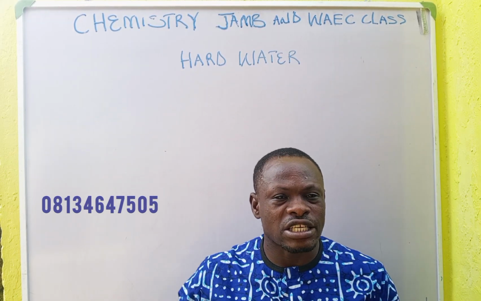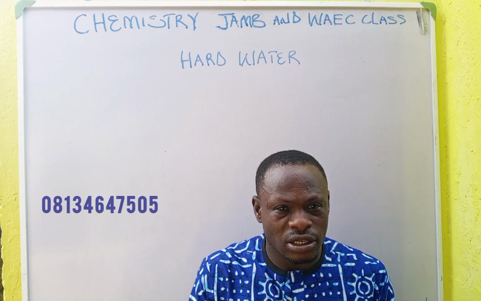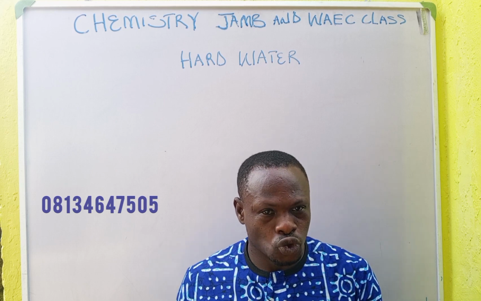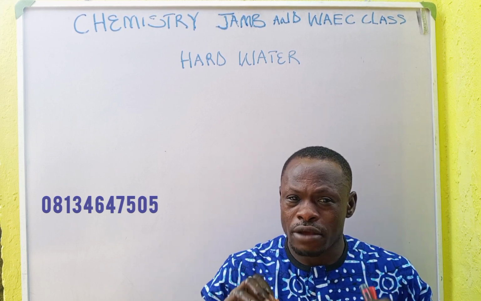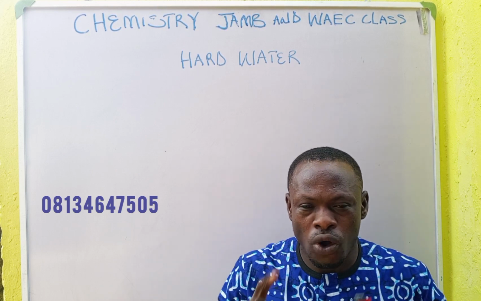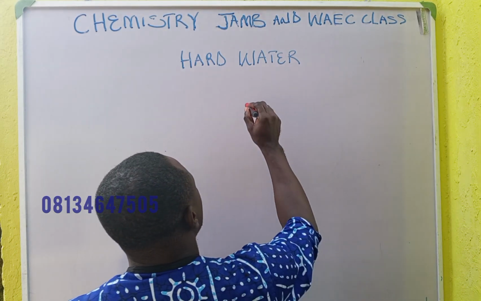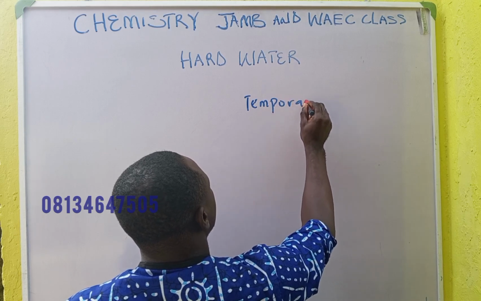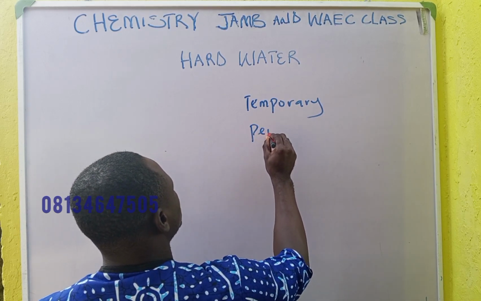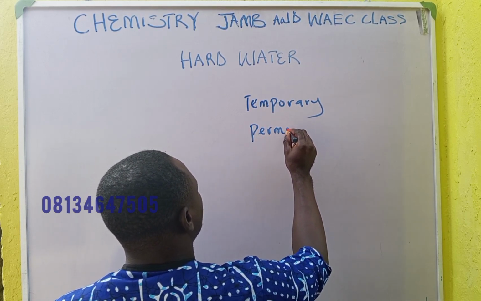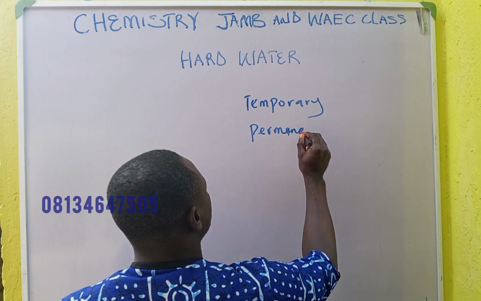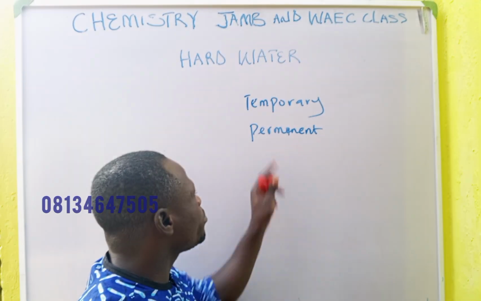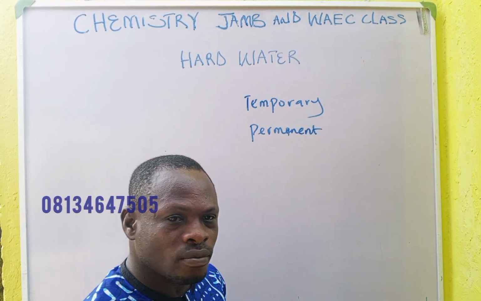Like I said, hard water is the type of water that does not lather, that does not form foam when you add your detergent or your soap. Now, there are two major types of hard water. One is temporary and the other is permanent. We have temporary hardness of water and we have what? Permanent hardness of water.